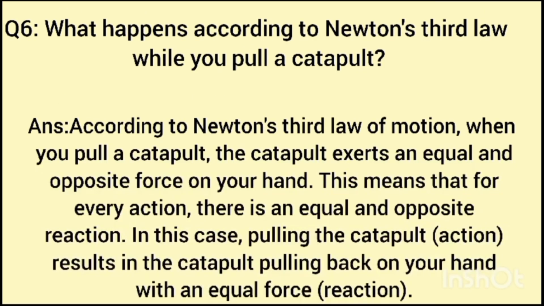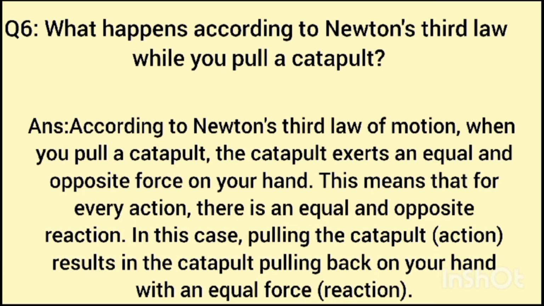Question number 6, what happens according to Newton's third law while you pull a catapult? Answer, according to Newton's third law of motion, when you pull a catapult, the catapult exerts an equal and opposite force on your hand. This means that for every action, there is an equal and opposite reaction.